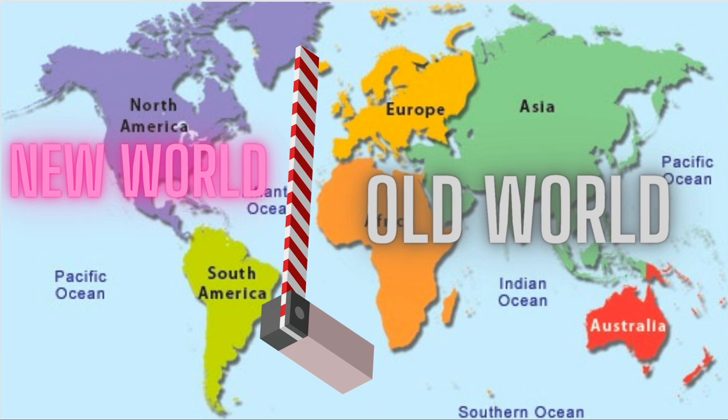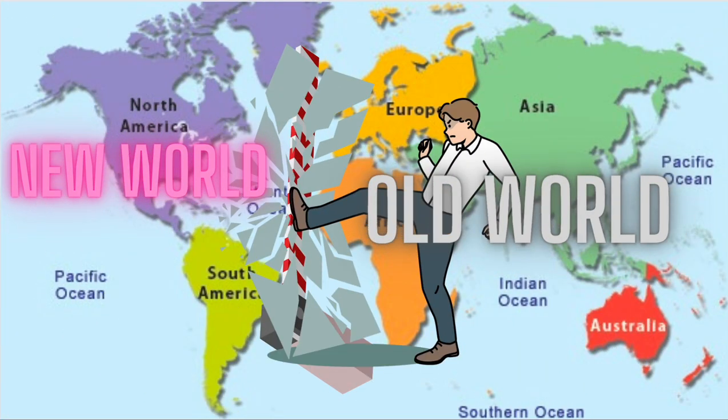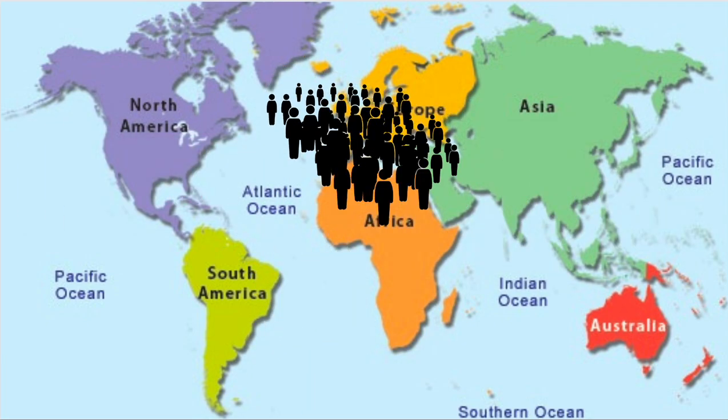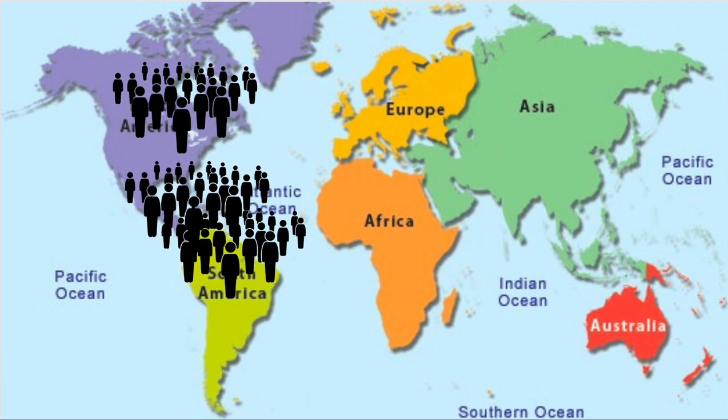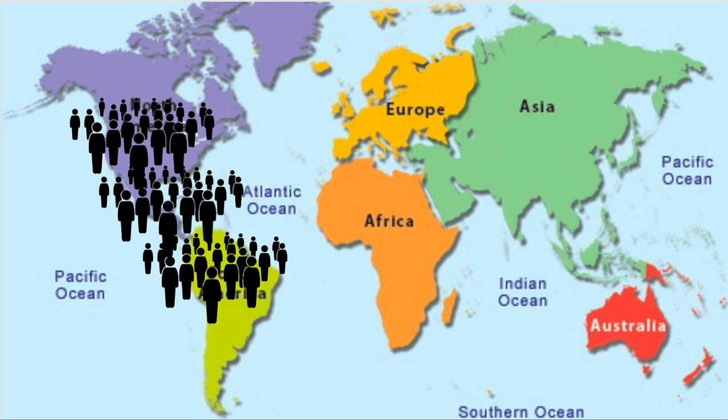And this has a huge impact on the world, where we had two separate sides of the globe. We had a new world and we had an old world. They were separate, but because of European exploration, that barrier is now shattered. People from Europe, people from Asia, people from Africa, they can now connect with the Americas. And this is really, really important.